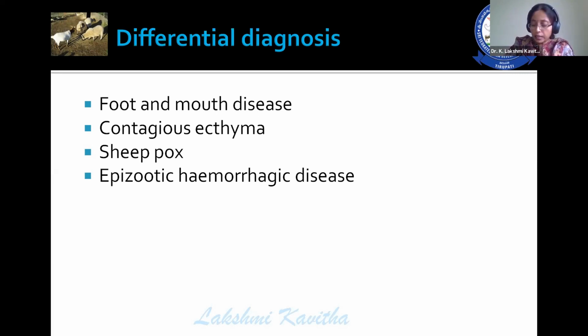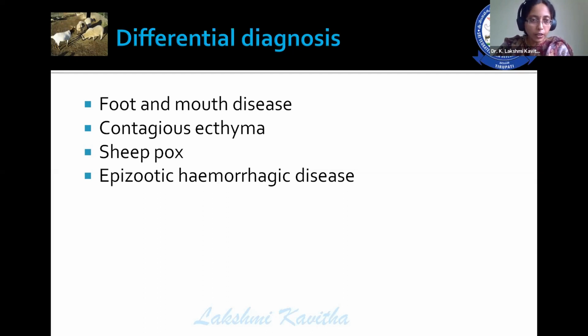Moreover, in case of foot and mouth disease, these vesicles rupture and in turn lead to ulcer formation, which in turn leads to secondary bacterial complications. Such things are absent in blue tongue. Another important thing to differentiate between blue tongue and foot and mouth disease is that in foot and mouth disease, you can appreciate severe laminitis.